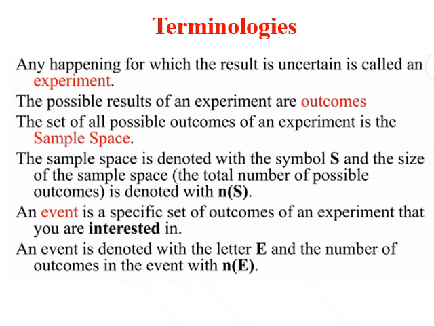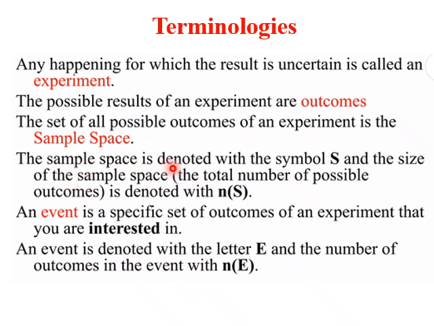Let us try to understand probability with some basic definitions, like what is an experiment. Any happening for which the result is uncertain is called an experiment. The possible results of an experiment are outcomes. The set of all possible outcomes of an experiment is the sample space. We'll understand all this with some examples. Let us first define those terms.